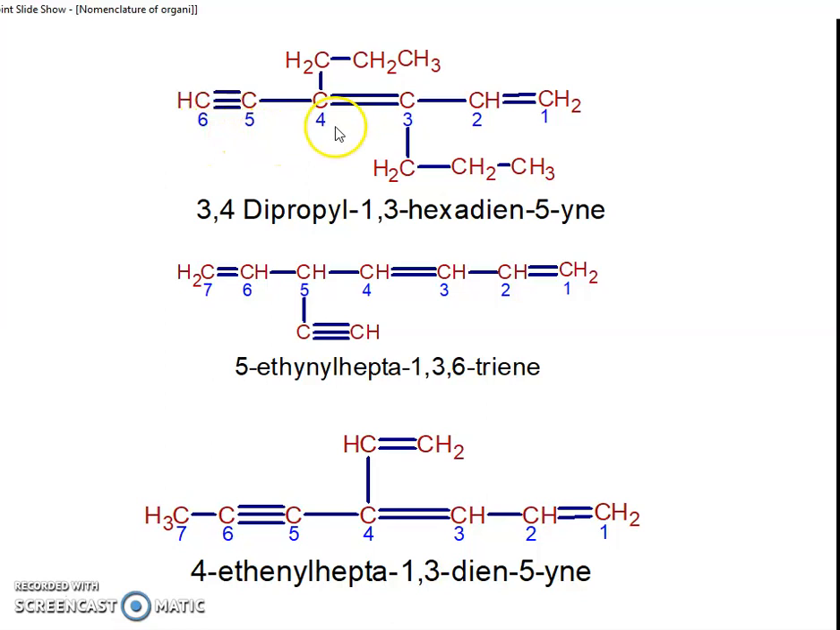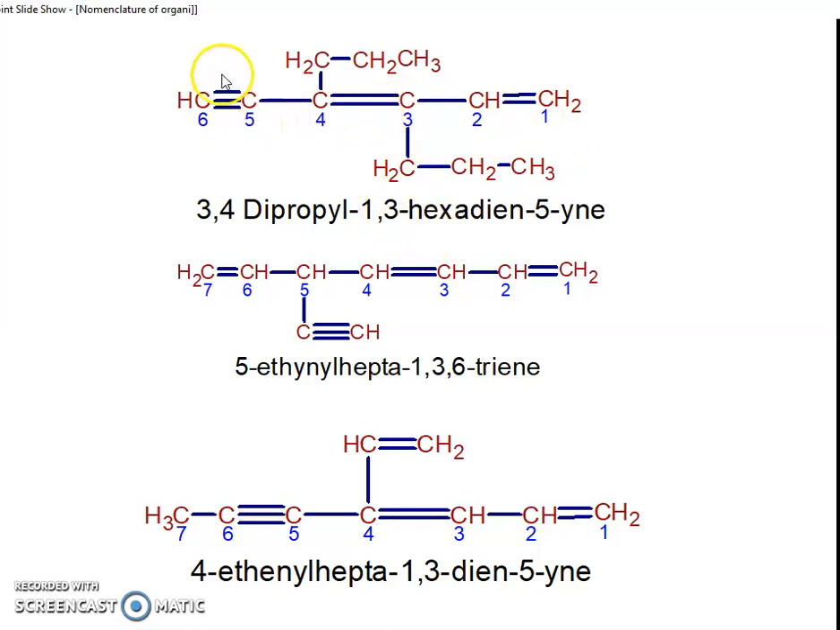Now, here the carbon number 4 and carbon number 3 carry substituents. Which substituent? 1, 2, 3, so it is a propane-type substituent, also 1, 2, 3. So which substituent? Propyl. So the 3 and 4 positions have a propyl group. How many propyl groups? 2. So di. So 3, 4-dipropyl.